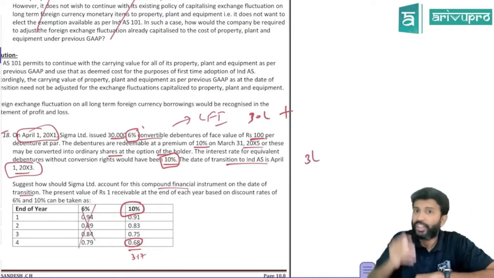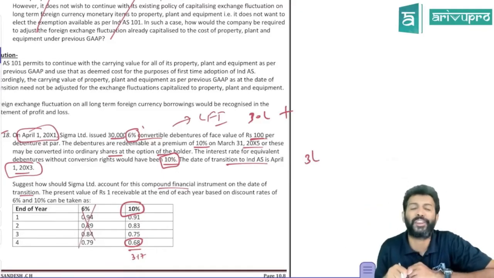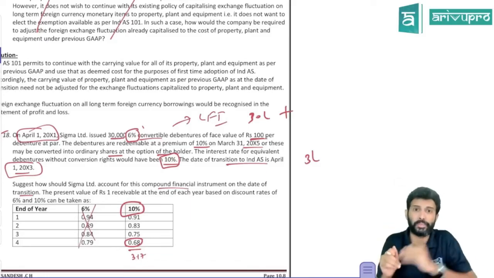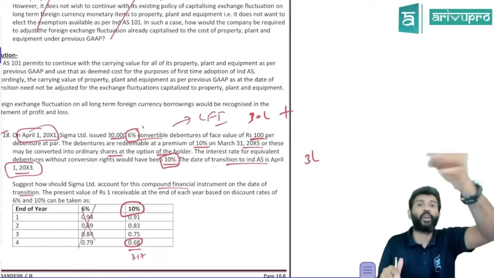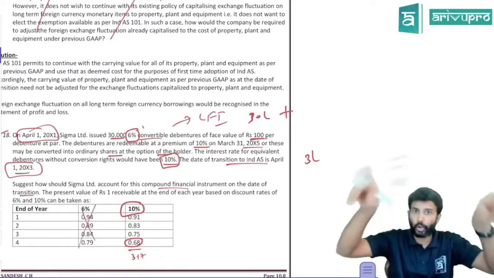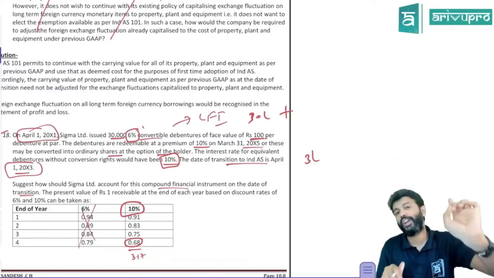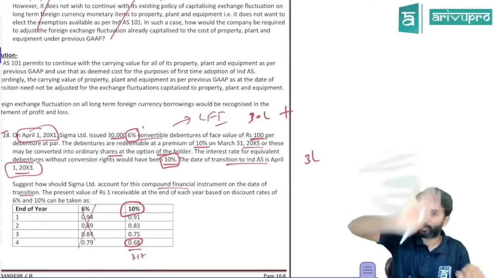3 lakh. Yes. So you already passed the journal entry for this in your 11th, 12th and all. So when you issue the debentures and you're redeeming them at a premium, the journal entry will be passed as: Bank account debit 30 lakh, to debentures 30 lakh. And in the same journal entry, 4 components will be there: Bank account debit 30 lakh, loss on issue of debentures 3 lakh, to debentures account 30 lakh, to premium on redemption of debentures 3 lakh. Like this we used to pass the entry.